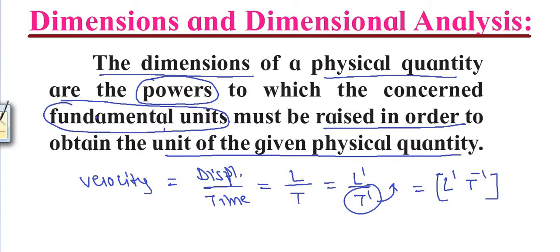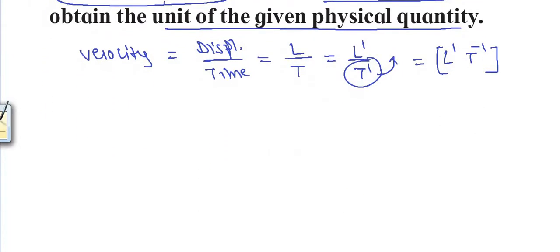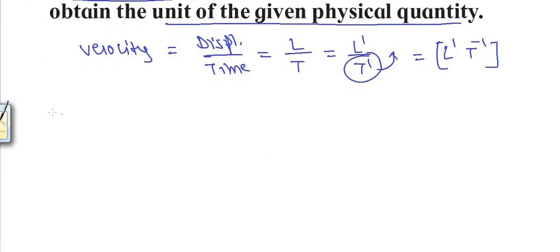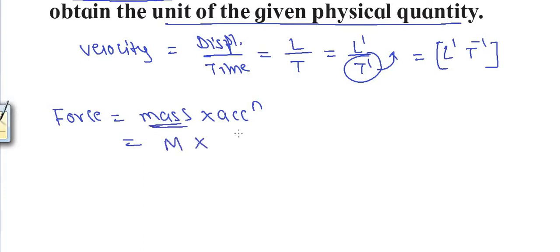Now let us have one more example. Now let us consider force. Let us try to find the dimensions of force. Let us write the formula for force. Force is equal to mass multiplied by acceleration. Now mass itself is a fundamental quantity, no need to break it further. So we'll write that as capital M multiplied by acceleration. Acceleration is rate of change of velocity per unit time.